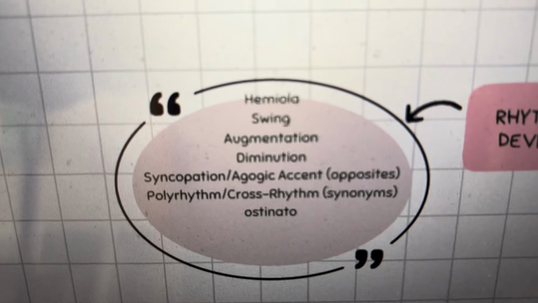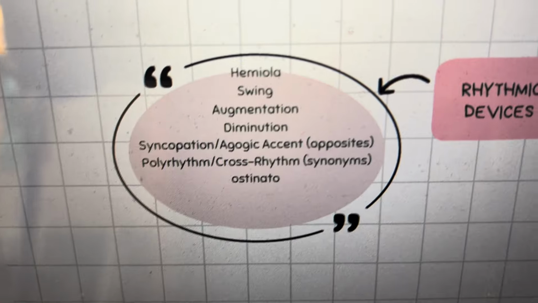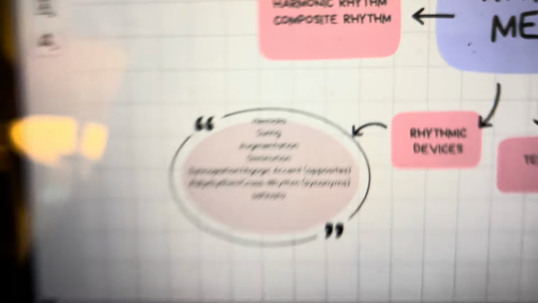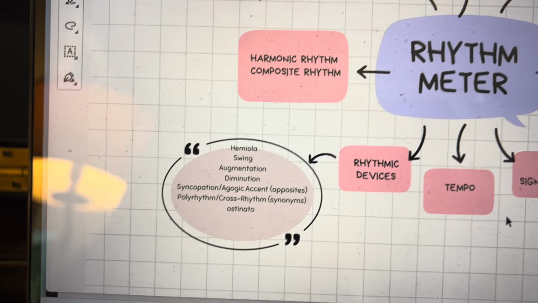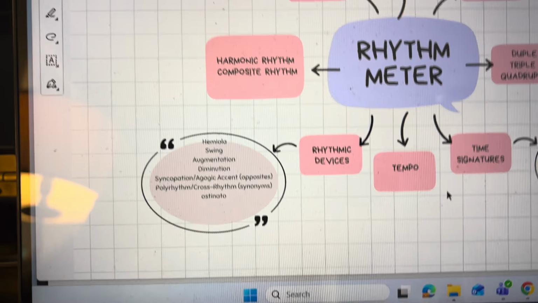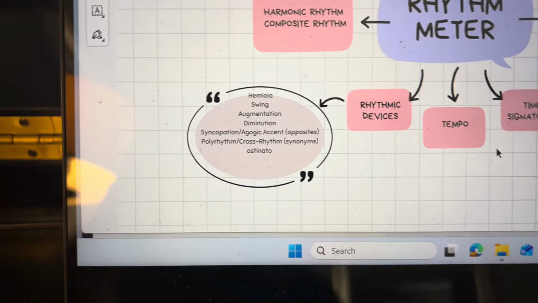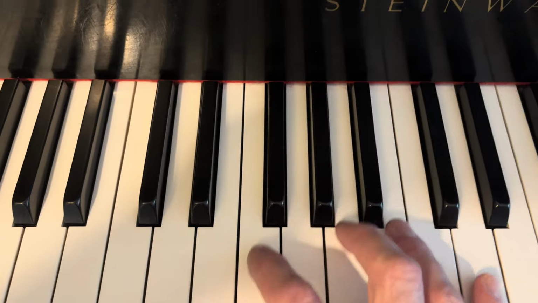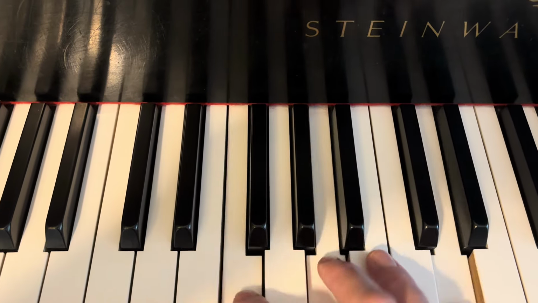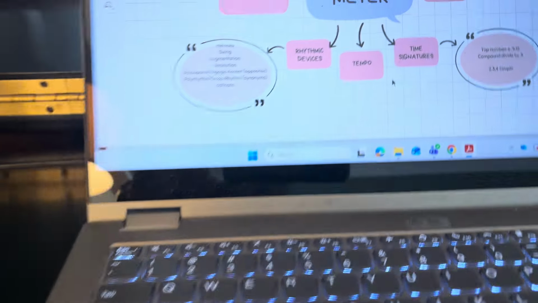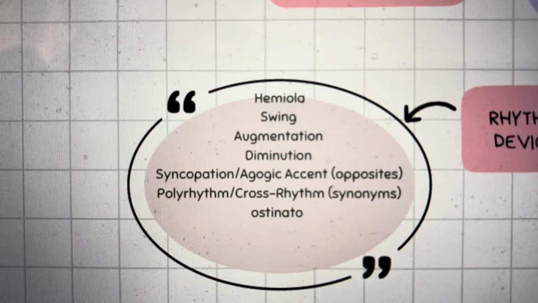Rhythmic devices. So hemiola is where it sounds in a different meter than it's written. So if I'm saying 1, 2, 3, 1, 2, 3, 1, 2, 3, 1, 2, I'm playing in 2. 1, 2, 1, but I'm counting in 3. 1, 2, 3, 1, 2, 3, 1, 2. That is a hemiola, and it feels uncomfortable.